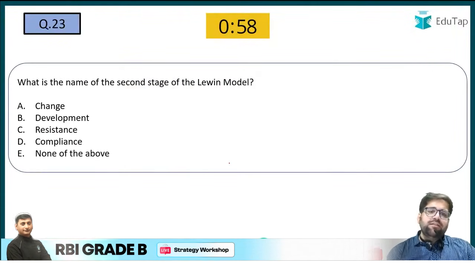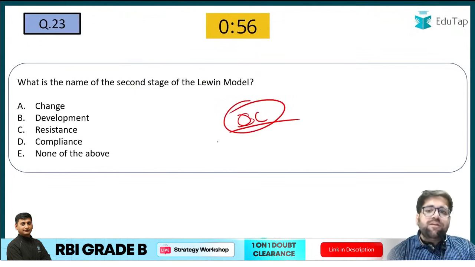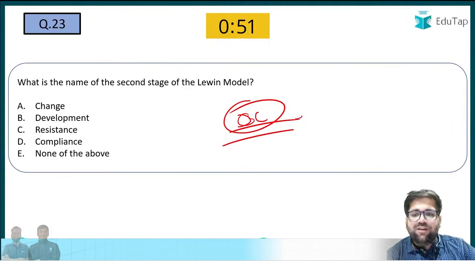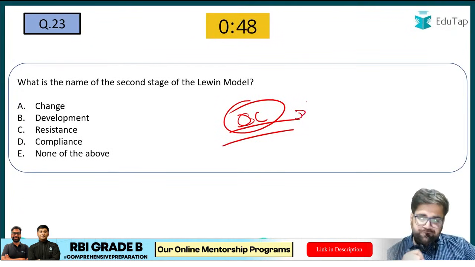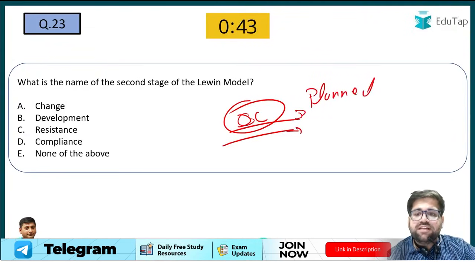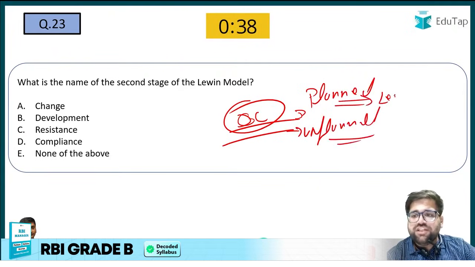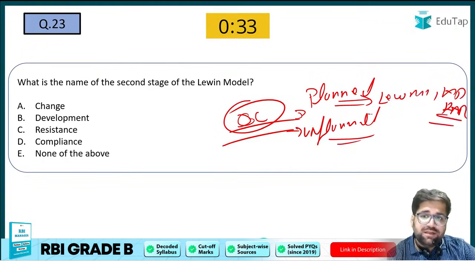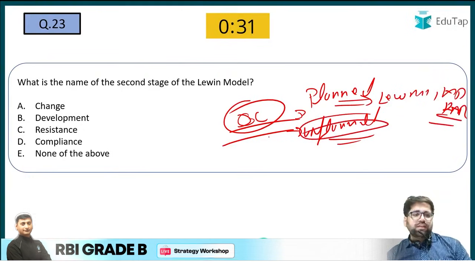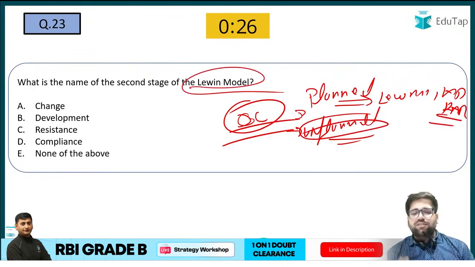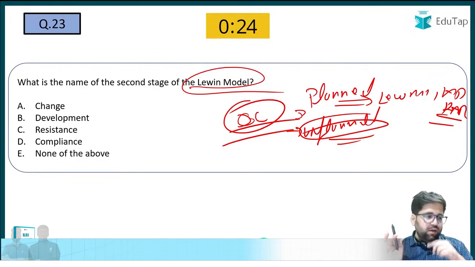Question number 23, again OC. OC, that is organizational change. It's a very sweet acronym which I have given to it. If you see, there are two types of change: first is planned, and the second one is unplanned. Under planned, you will see different theories, like the Lewin change model, the ADKAR model, which is also very world famous. Under unplanned, you will also see different theories. So what is the name of the second stage of the Lewin model? A very easy question. The Lewin model is world famous for organizational change.